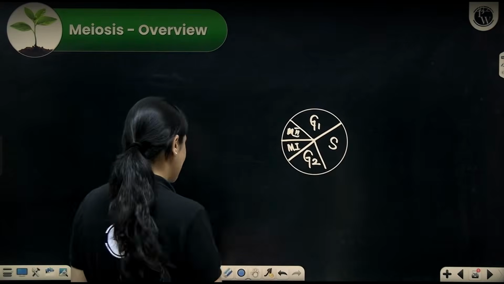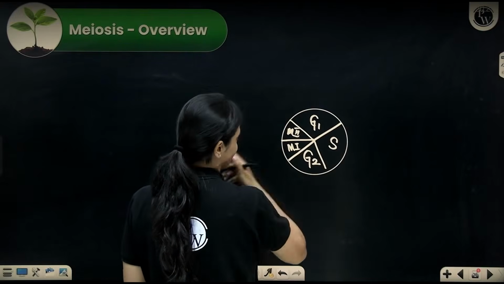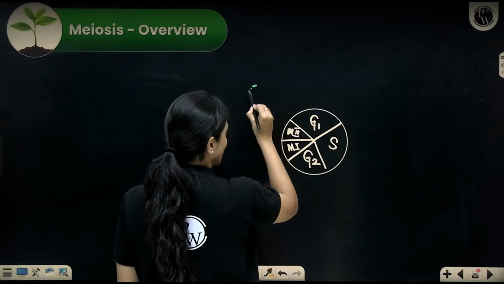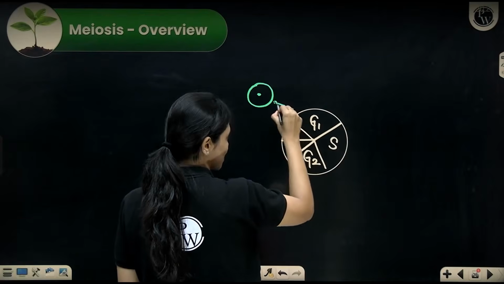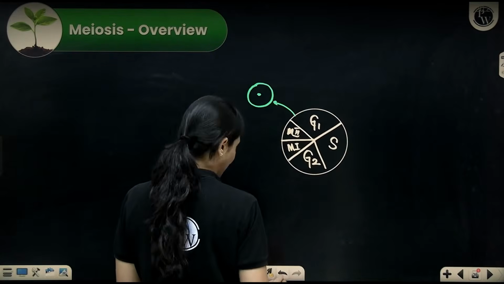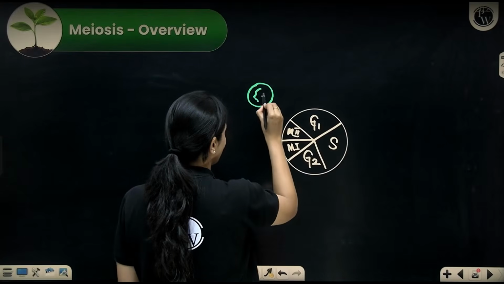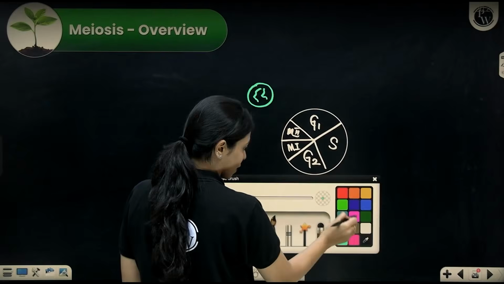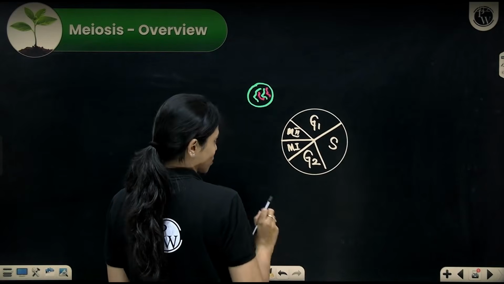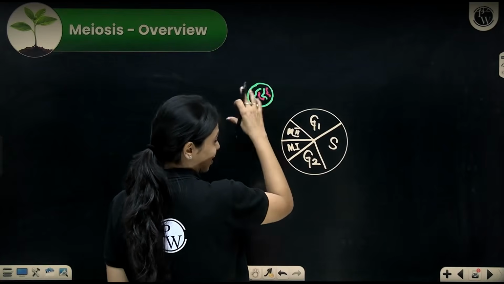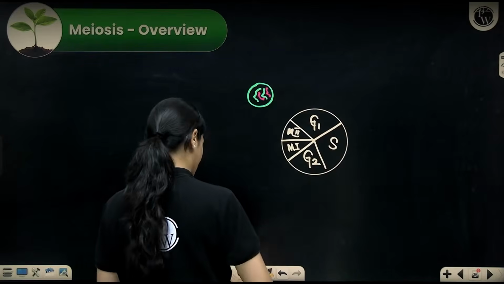Okay. So, let's start off with a cell that has just been formed. It has entered the G1 phase. So, the cell is going to be very small in G1 phase. Let me just show the DNA content also. Let's say it has 1, 2, 3, 4 chromosomes. Not like chromosomes, it will exist in the form of chromatin. Just so we understand what happens, I am going to show it a little bit as chromosomes itself.